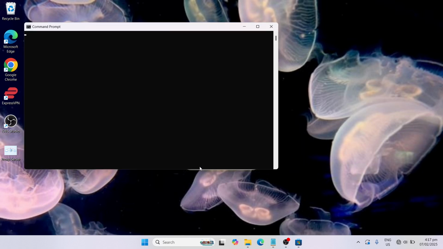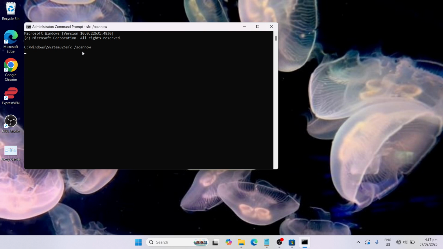And then here, you need to input SFC /scannow. Then click enter to continue. This will start the system verification and it will take some time, maybe 10 minutes, depending on your machine again. Once done, you just have to restart your computer and check if your display settings are working again.